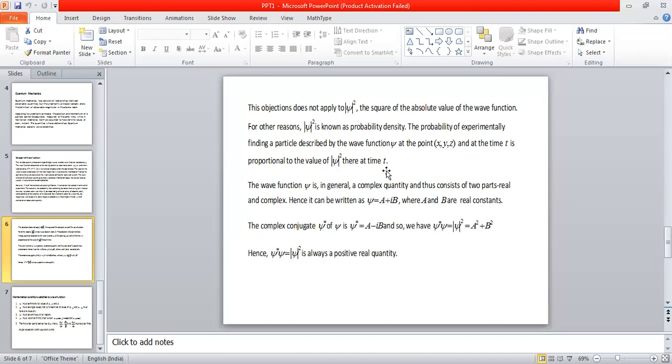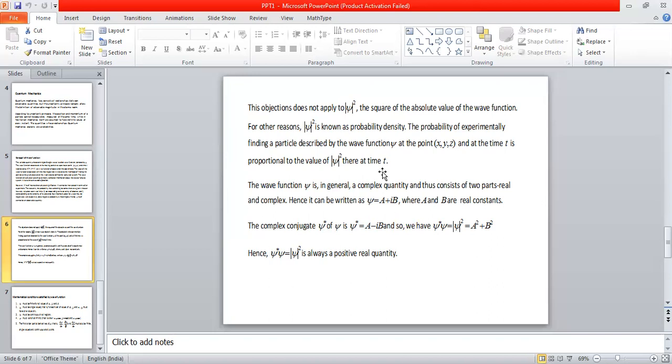If a particle is moving and you want to find the location of the particle at a given place, let us say having coordinates x, y, z, and at a particular given time t, then the probability of finding the particle must be a positive, real number, we know that.